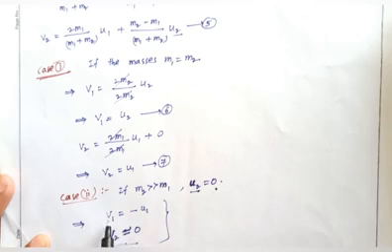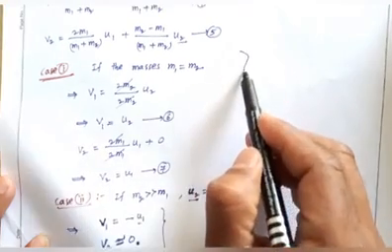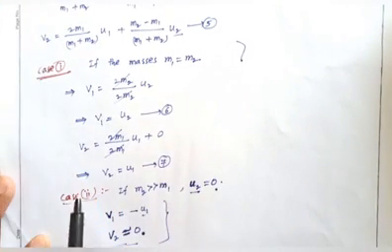So v1 equals minus u1: the first sphere moves in the opposite direction with velocity u1, and the second body is at rest, with velocity approximately 0. So these are the two cases, case number 1 and case number 2, in one dimensional collision.